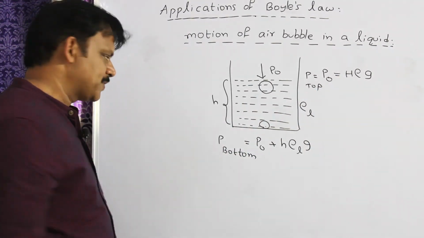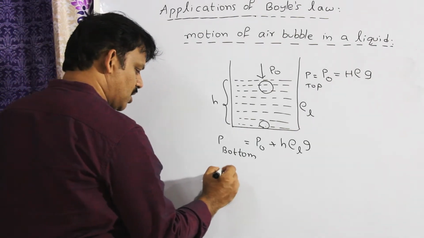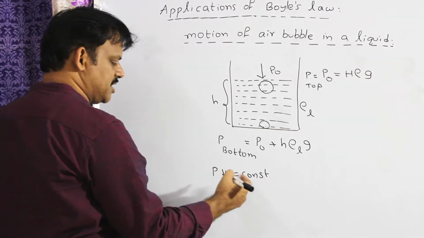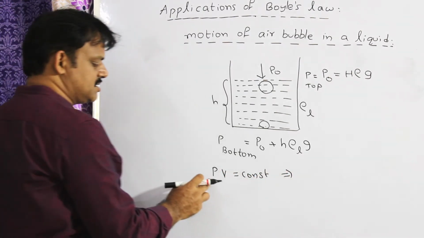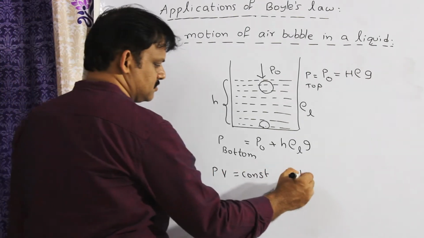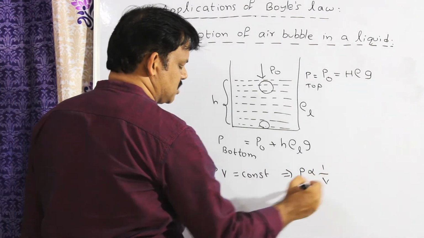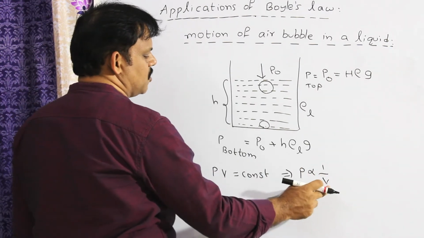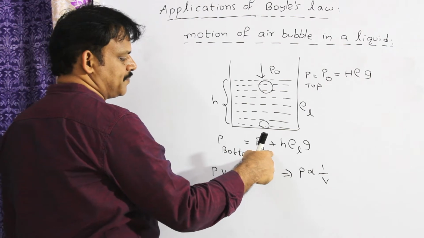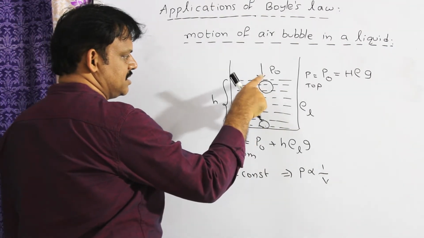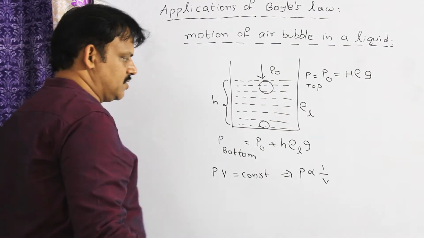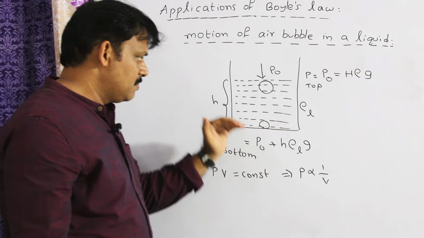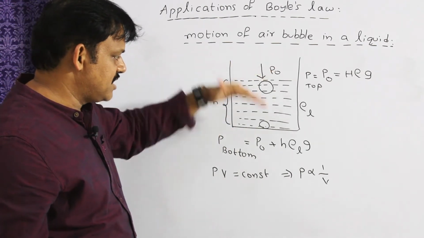What is Boyle's law? You know, pressure into volume is equal to constant, at constant temperature. What I can write is, P proportional to 1 by V. If pressure is more, volume is less. If pressure is less, volume is more. So, at the bottom, pressure is more. At the top, pressure is less. Since its pressure is less, its volume is more. That is why the air bubble will have more volume at the top surface, nearer to surface, than at the bottom.